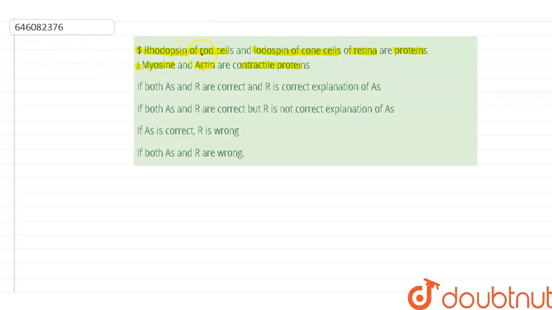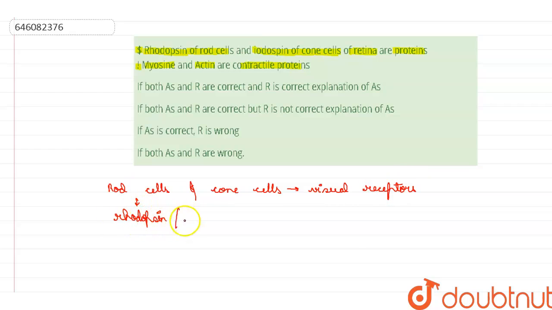The first, rhodopsin of the rod cells. Now, we all know the rod cells and the cone cells are the photopic cells, so they are the visual receptors. These rod cells have a pigment known as rhodopsin, which is also known as visual purple.